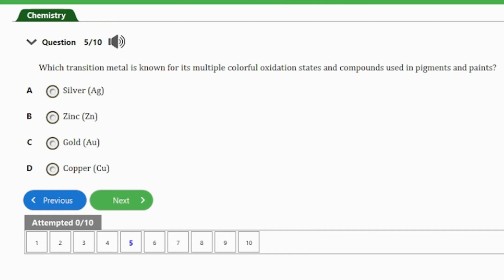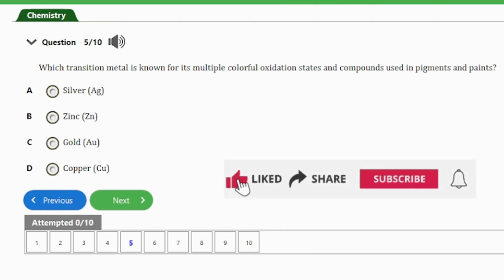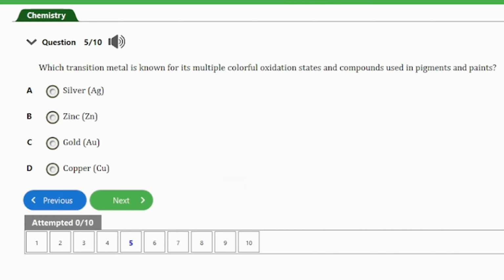Question number 5. It says, which transition metal is known for its multiple color oxidation states and compounds used in pigments and paints? A, silver, B, zinc, C, gold, D, copper. So guys, the answer to this question is option D, and that's copper. Copper is known for its multiple oxidation states, including the +1 and +2 oxidation states, and then its compounds are used in pigments and paints to create various colors such as blue and green. So that's it for that question. Let's consider the next question.